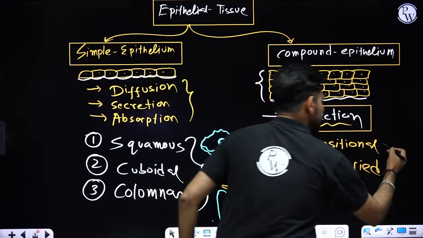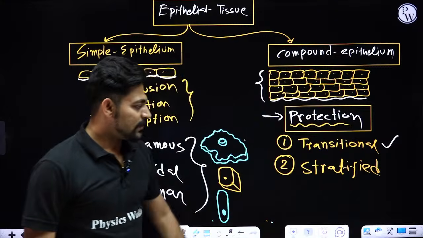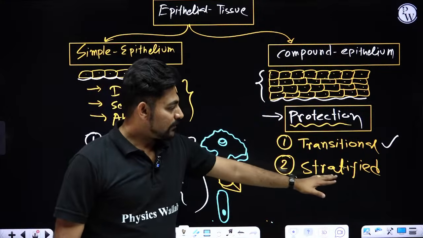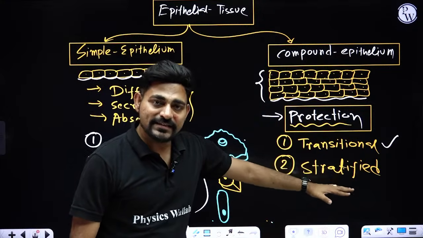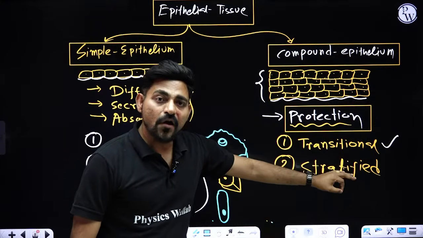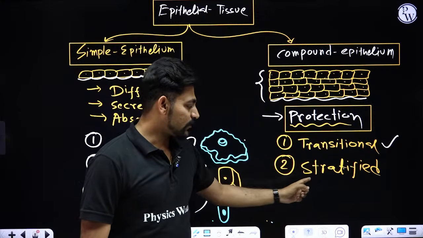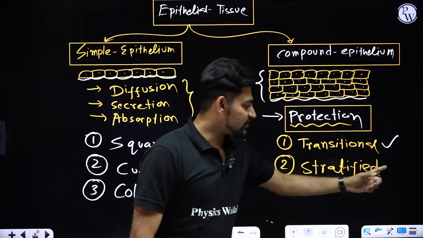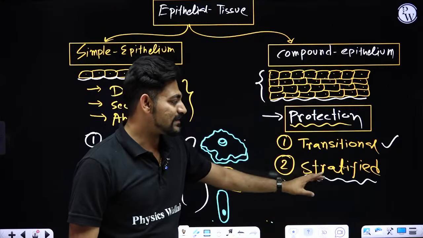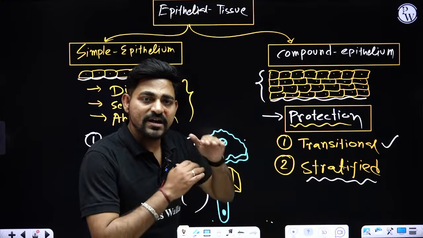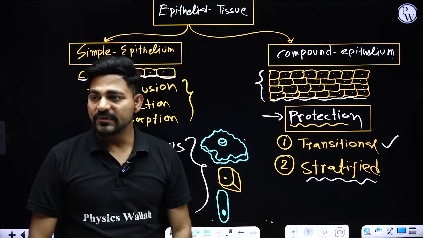That's why we are naming them transitional epithelium. Stratified are made up of multi-layered cells, but the cells cannot change their shape in different situations. That's why you can call these non-transitional compound epithelium or simply stratified, that means multi-layered compound epithelium.